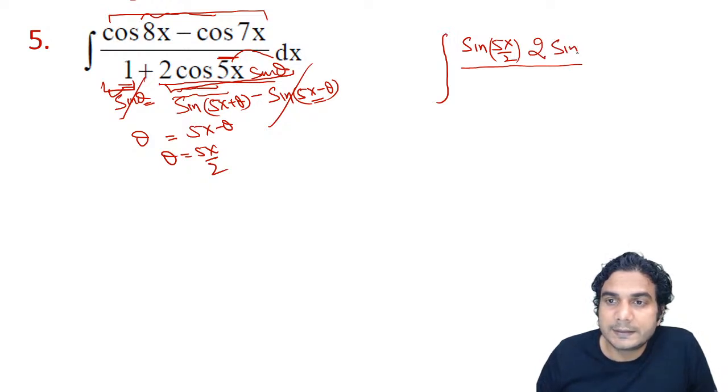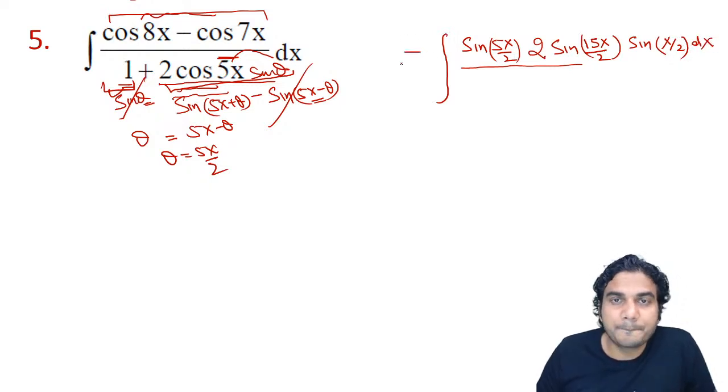Sine (C plus D) by 2, that is 15x by 2, into sine (C minus D) by 2. So sine (C minus D) by 2 is sine (D minus C) by 2, I'm sorry, cos C minus cos D is 2 sine (C plus D) by 2 into sine (D minus C) by 2. So sine of 7x minus 8x will be minus x by 2. So you can write the minus outside.